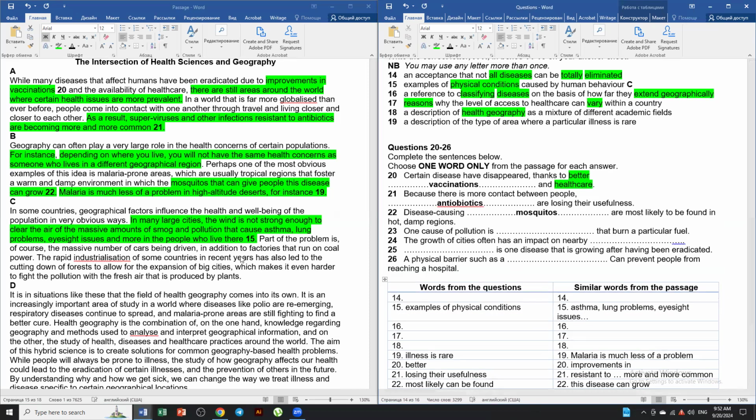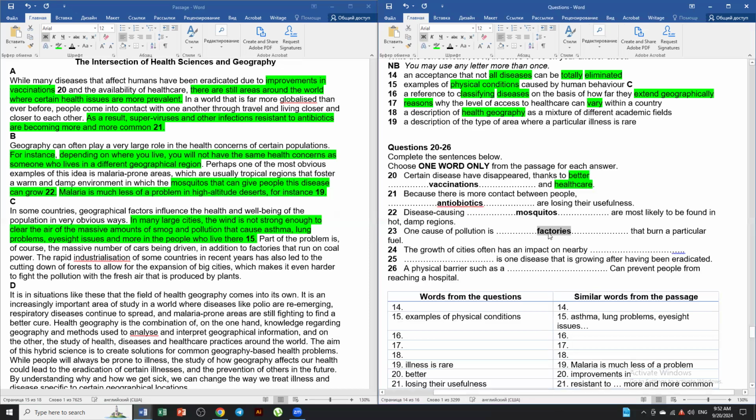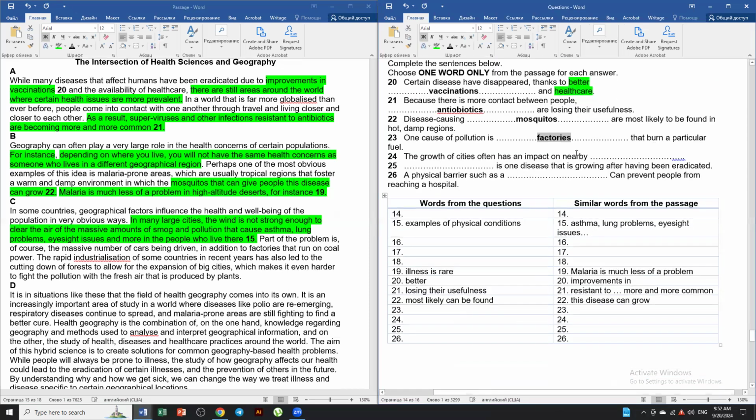One cause of pollution. Okay, part of the problem is of course the massive number of cars being driven, in addition to factories that run on coal power. So one cause of pollution is factories that burn a particular fuel. A particular fuel is one type of fuel, and that is coal. Obviously, run on coal power. So therefore, I'm going to give this an underline. A particular means only one and very specific, and therefore the coal.